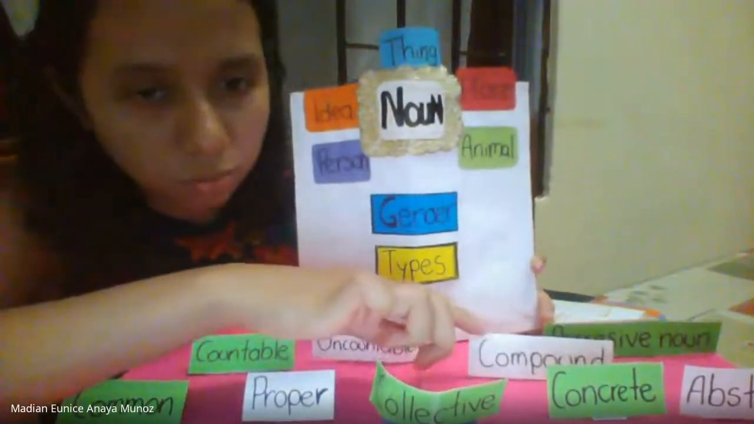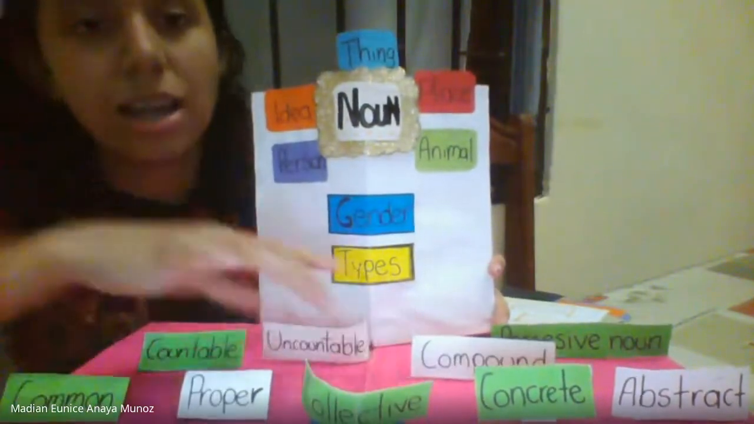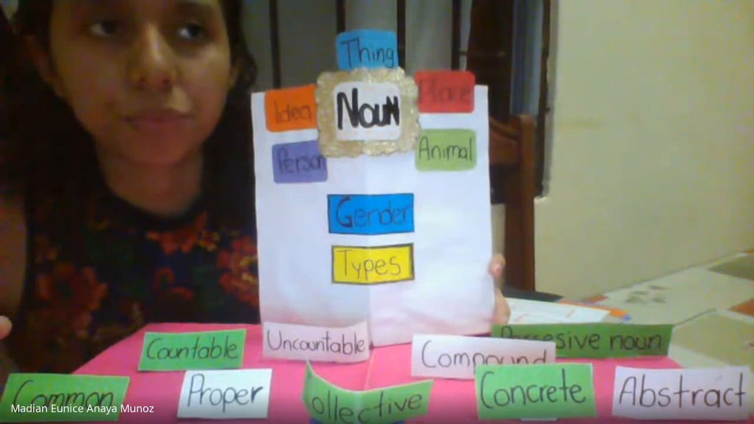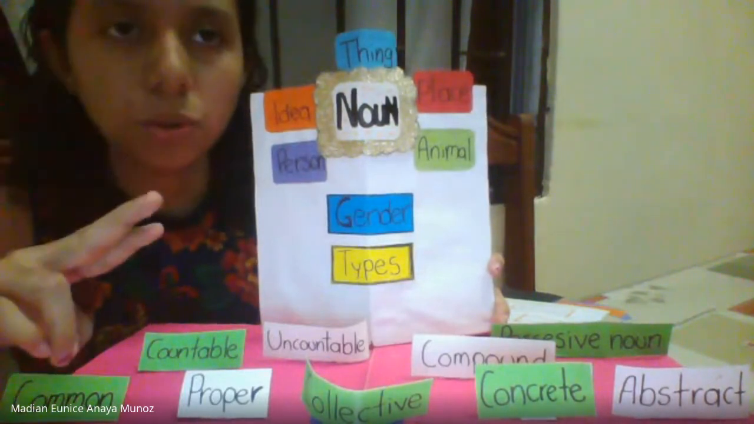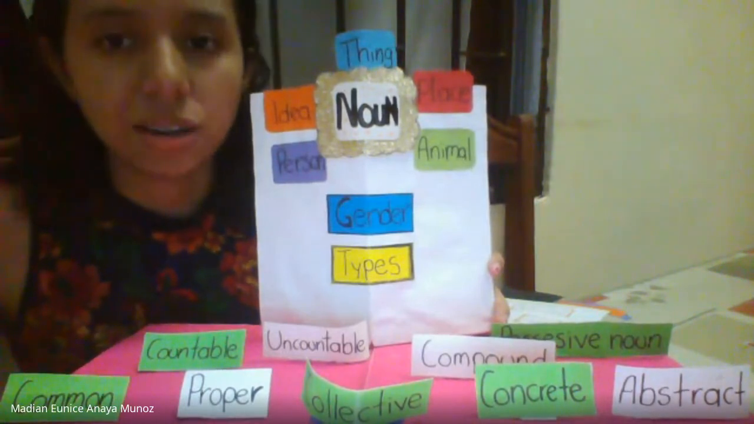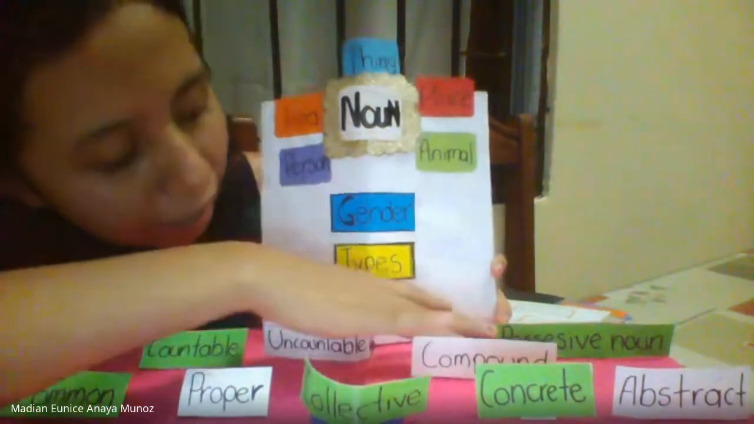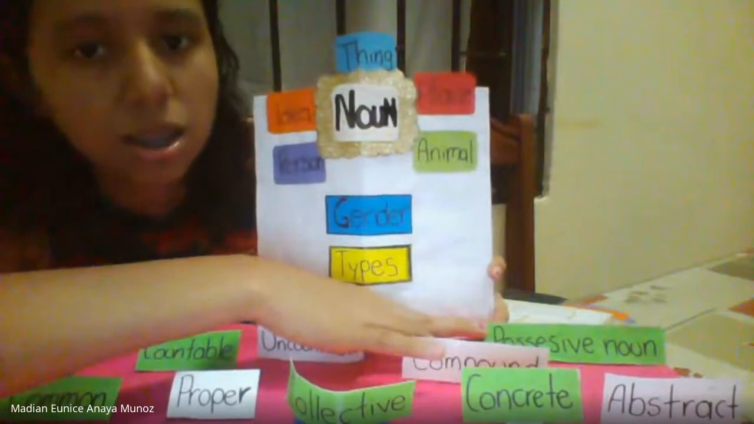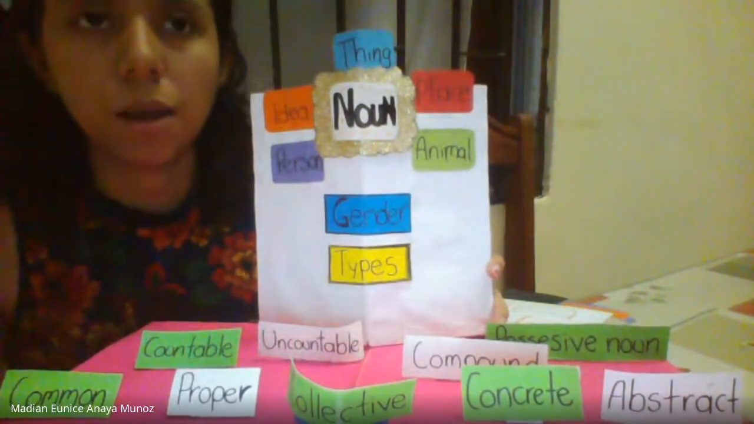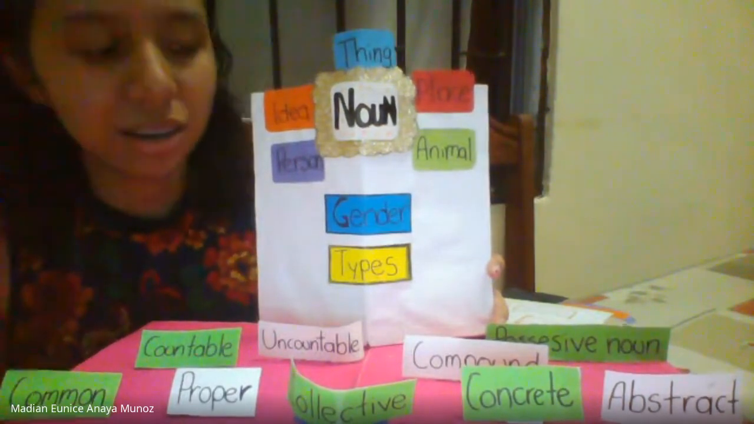Compound nouns are formed by two or more words. For example, mother-in-law, son-in-law, or credit card. And possessive nouns show ownership. For example, when I say my father's car, I refer to the car of my father.